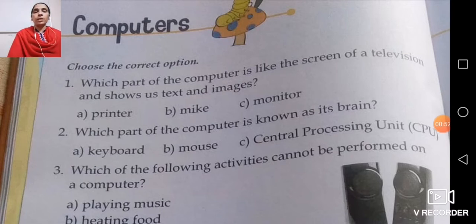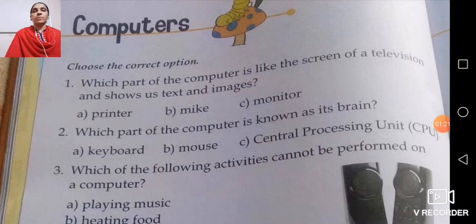Now here, children, today we are going to do a few of the questions related to computers. Choose the correct options. Number 1, which part of the computer is like the screen of a television and shows us text and images?